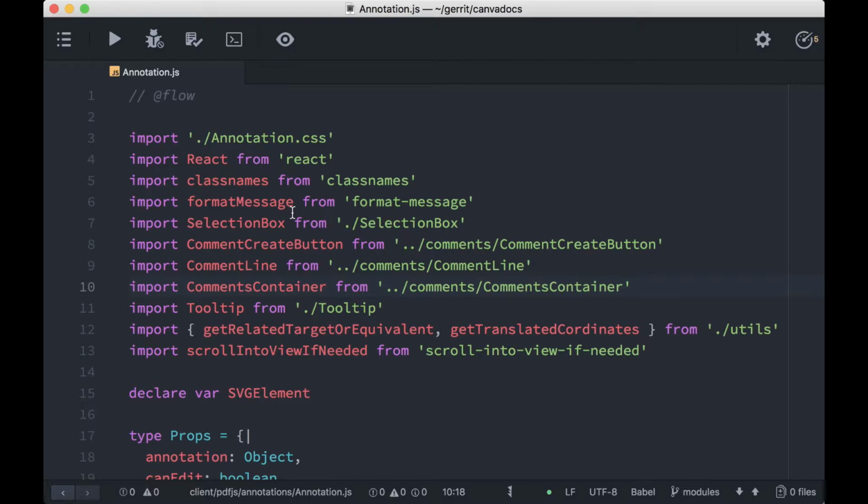Let's change canEdit to be a string. I get immediate negative feedback now. Flow type errors. I can go if I want to see what I affected, but Flow is telling me that this is incoherent with my code. But if I change it back to a Boolean, everything's okay now.